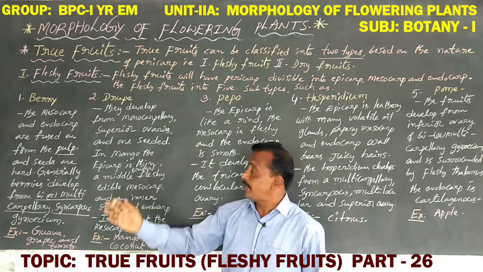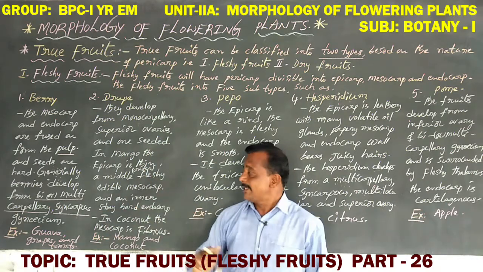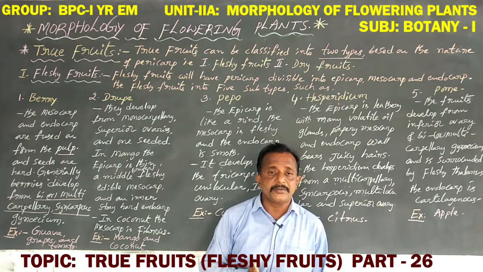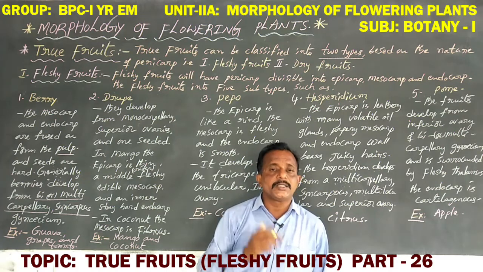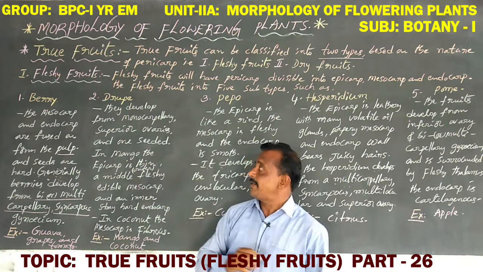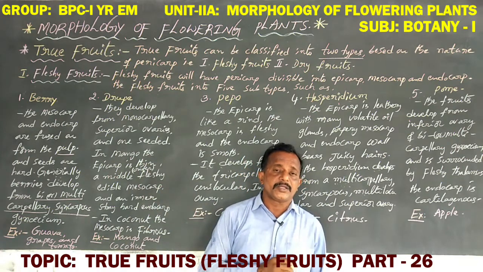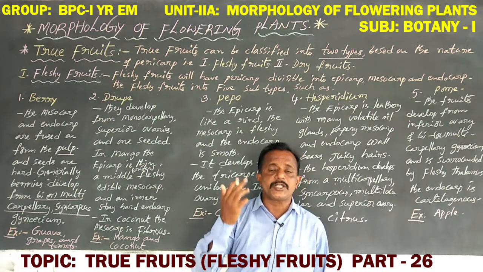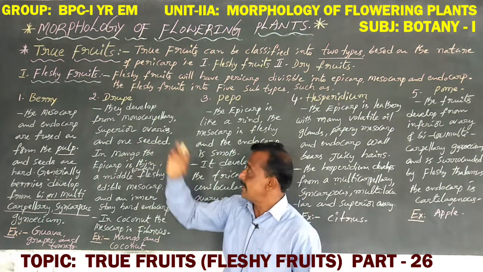Don't confuse the two here. Syncarpous means more than two carpels are present and fused together. Superior ovary means the ovary is situated at the highest position of the thalamus.